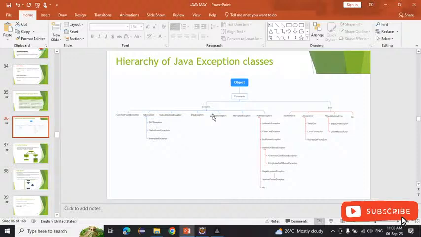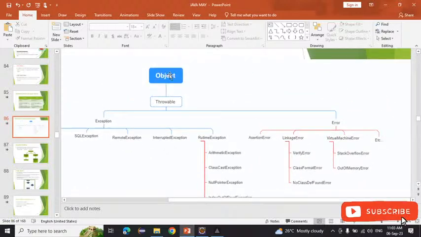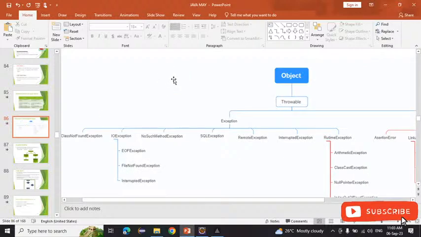See, which class is at the topmost side? Yes, the parent class of all the classes inside Java. You all know that, right?